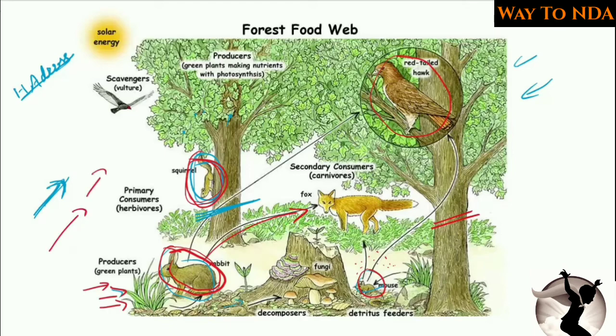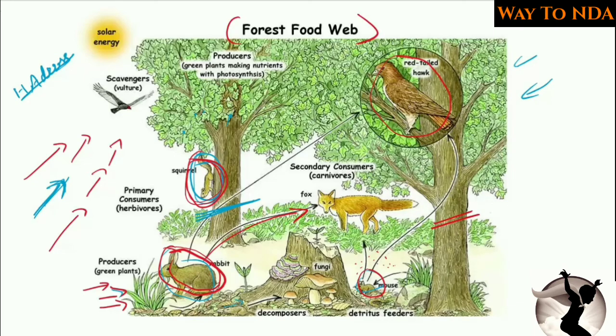Forest food web. So this chain will go on, and because of this, in the forest ecosystem each animal is dependent on the other animal, and it is very important to conserve this ecosystem. And it is the same with other ecosystems also.